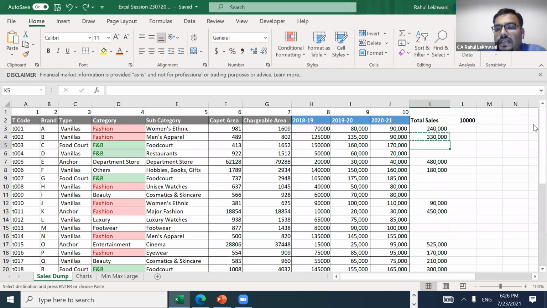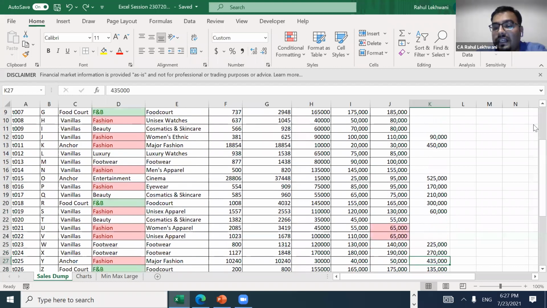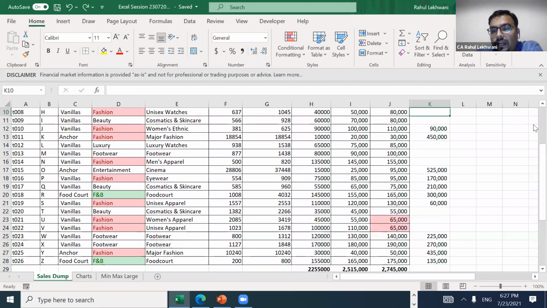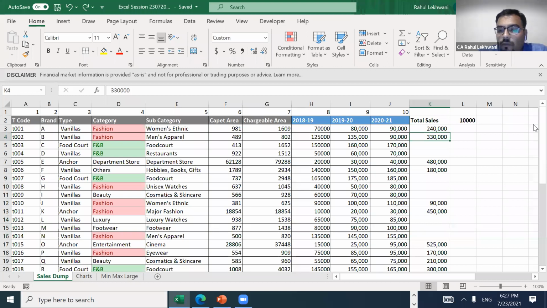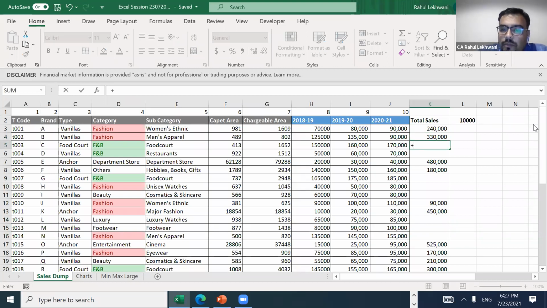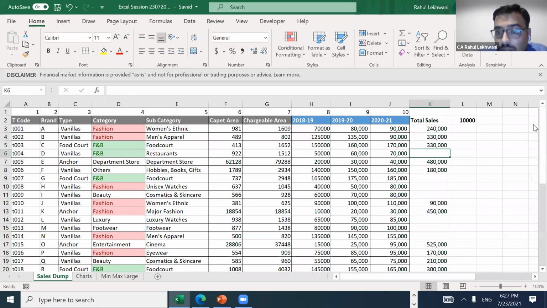What I'm going to do is that, see, if it is 180, then I know that these 3 columns will be 180. If it is 330, then these 2 columns will be 330. And if it is 450, then these 3 columns will be 450. This is something that you need to understand by the data. So if the data is giving you that clue, in one cell only, you will just put plus and then give a referencing. That's it. Not in all. Mind you, not in all.